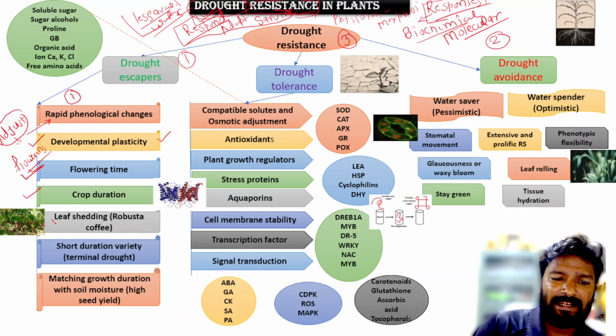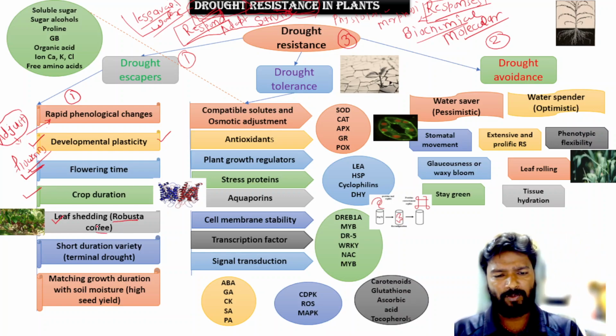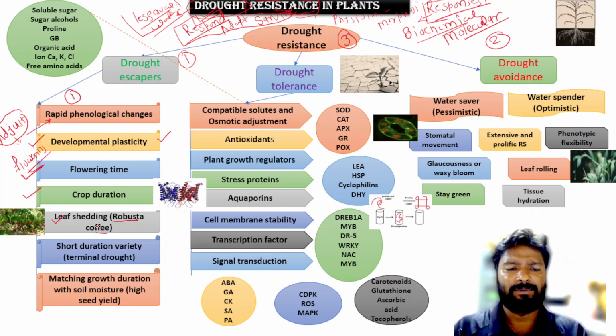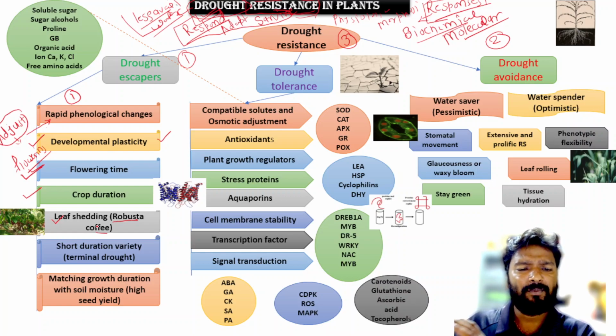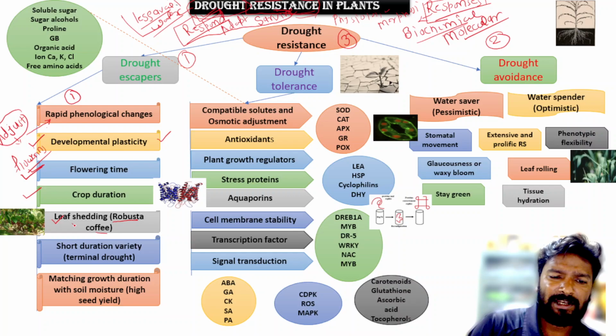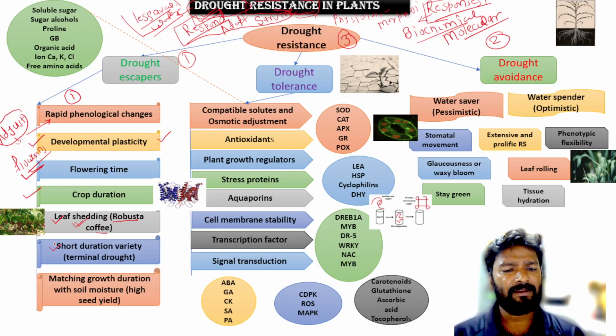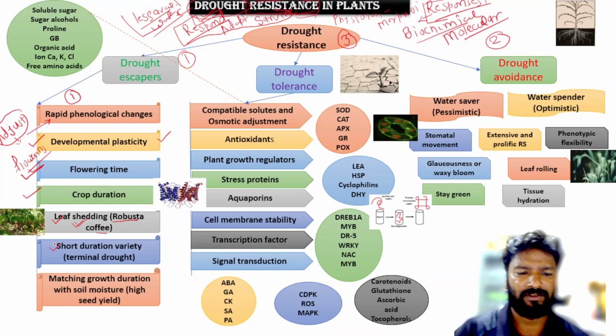And next one is leaf shedding. In Robusta coffee there is a mechanism by which they shed all the leaves, means they remove all the unwanted parts, so that water is conserved and they can survive under this drought stress. And next one is the short duration variety. This is the target of a breeder, means he wants to develop a short duration variety which can escape from the drought and can perform well under these conditions.